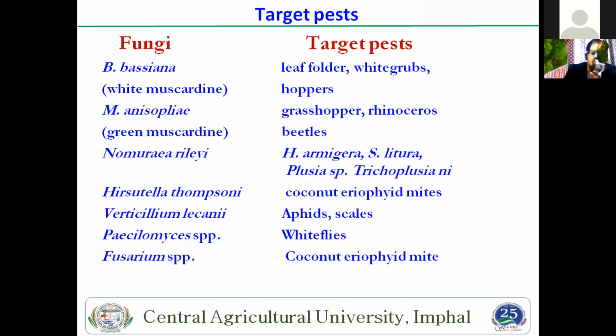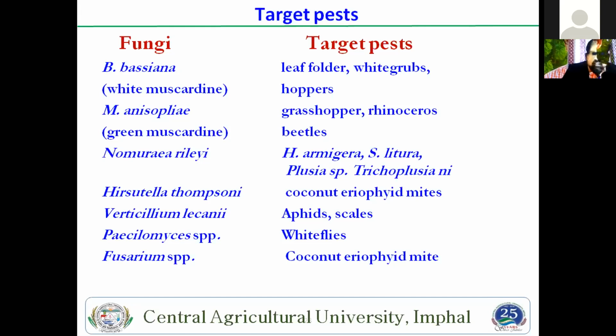Then these are the target pests for different fungi, like Beauveria bassiana. It is also known as white muscardine. It controls the leaf folder, white grubs, and hoppers. Many hoppers are there, grasshopper hoppers, that are also controlled by Beauveria bassiana. Locust is also controlled by this Beauveria bassiana.